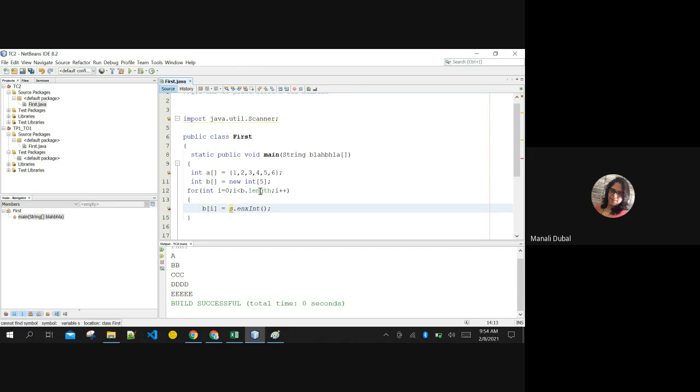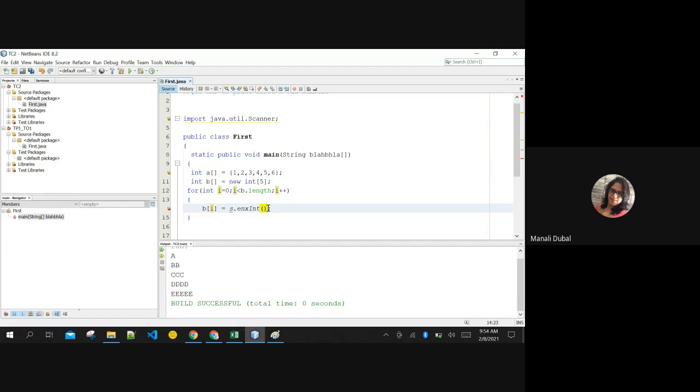So whatever is the b.length, it's a variable. See the difference? It's a green colored variable. All the green colored things are predefined variables. Math.PI, PI will be in green color. Math.E will be in green color, right? Same way, b.length is a green colored variable. And now it is going to take input from the user like this, right? Two different ways. Are you getting this?